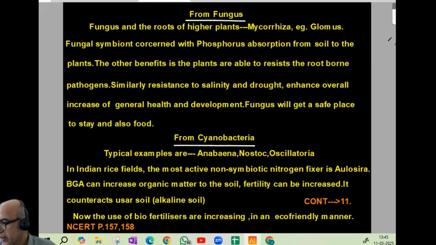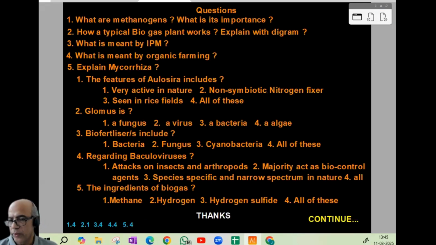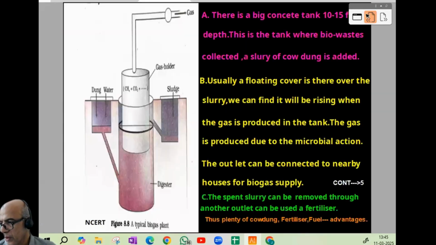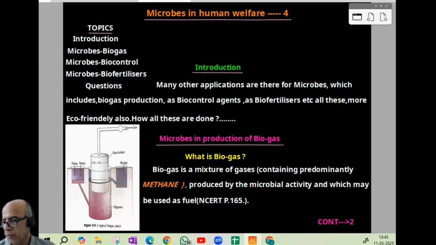Then after that, there are 5 theory questions and 5 NEET model questions with the key. So these are the last items we have to observe in the 4th episode of Microbes in Human Welfare. So I will just revise what all things we learned in this episode. When we start with microbes in human welfare, you can find the topics: introduction, biogas, biocontrol, biofertilizers, and questions. What all things we'll be learning here.